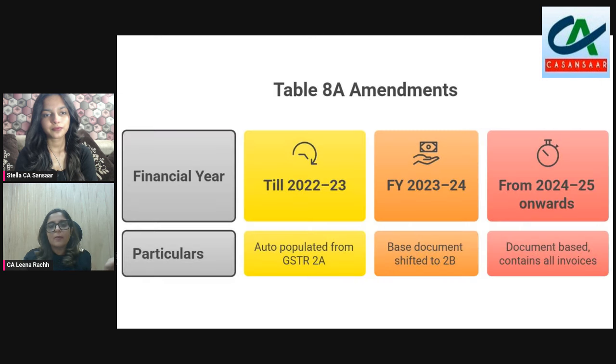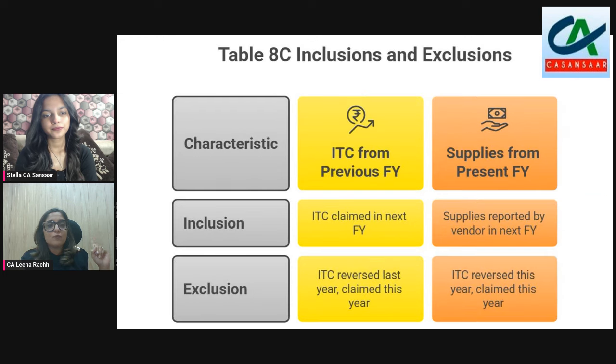Then table 8A amendments: till 22-23, the base document was 2A. 23-24 shifted to 2B. And now in 24-25, though the base document has been kept the same, the scope has been widened to address the gaps that were felt at the time of filing of your GSTR 9 for financial year 23-24.